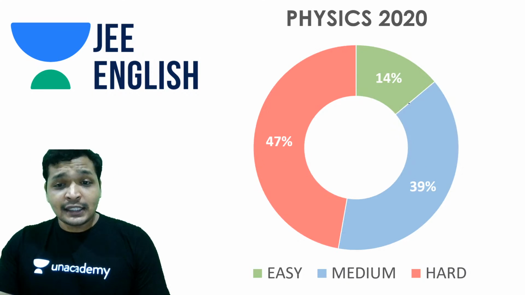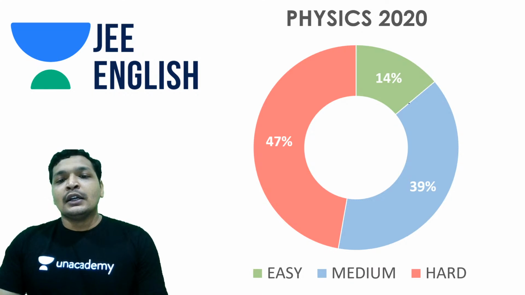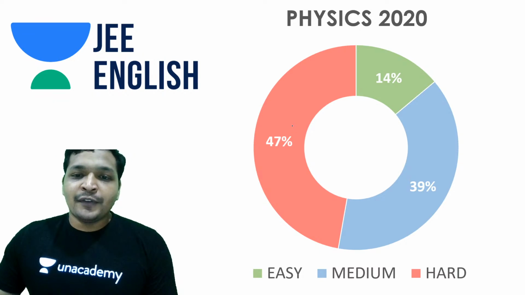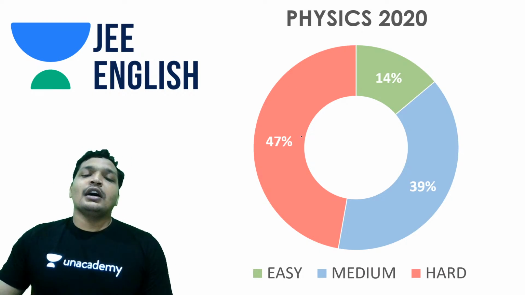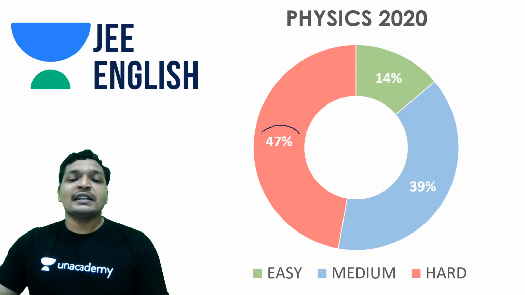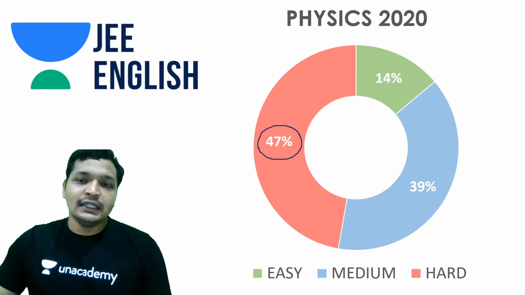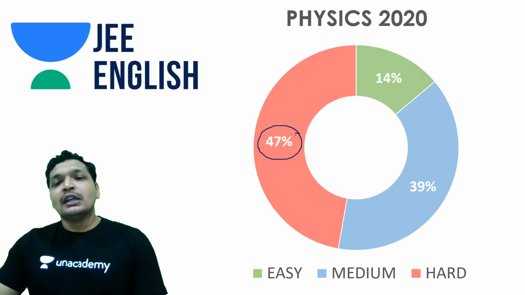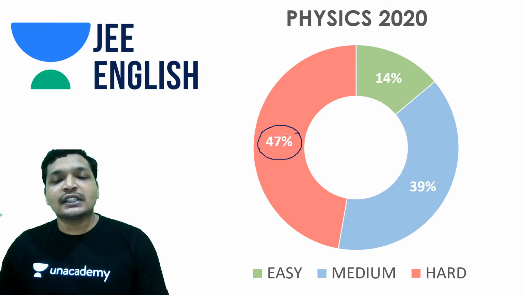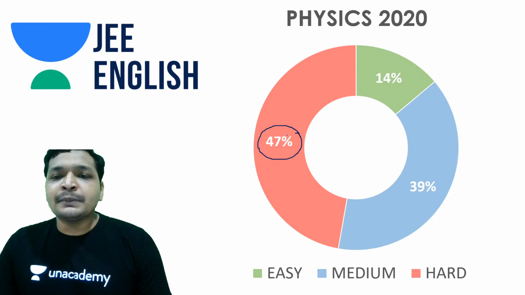And physics, 47% of the paper was tough. So this happened this year. There might be two reasons. One, students felt that it was tough because the majority of the paper was from class 11. So that's the reason. Maybe 47% of the paper was tough. Again, physics is the hardest paper among the three. The same was reported in 2019. Even in 2020, physics is again the hardest paper.